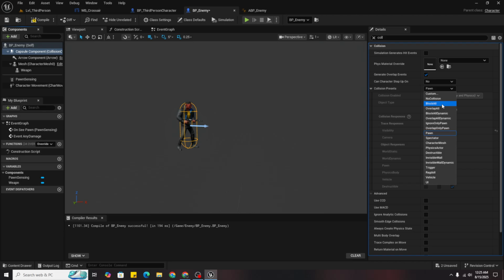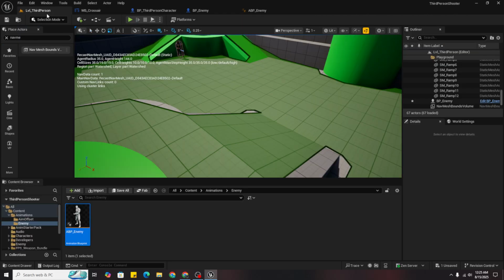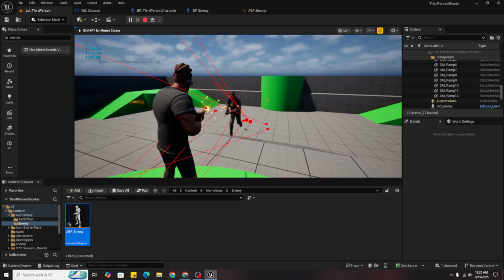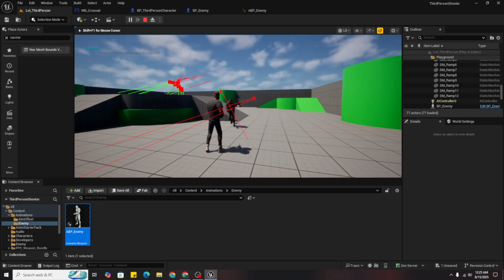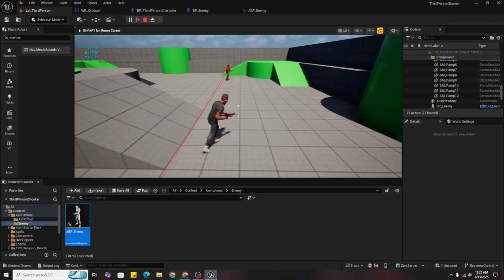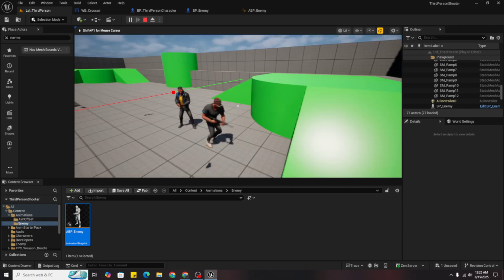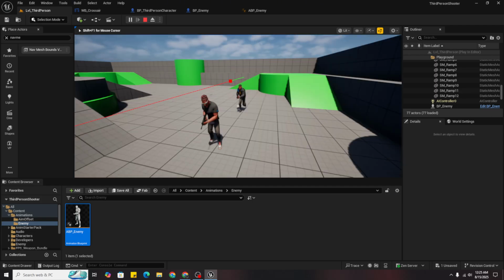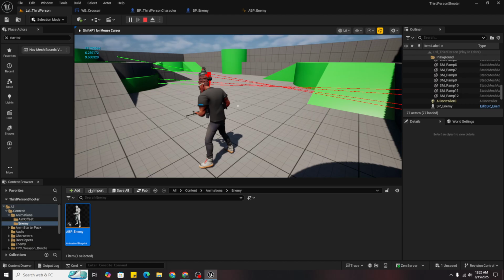So now it would block it. And it's a lot better. So if it lost sight of you, it will stand where it is. Now we have done that.